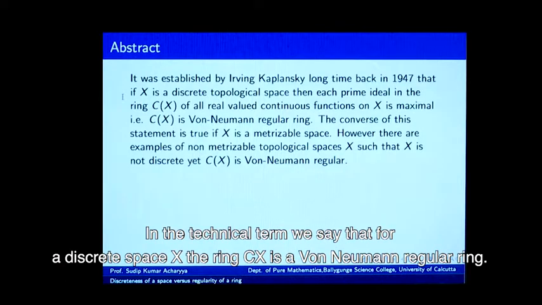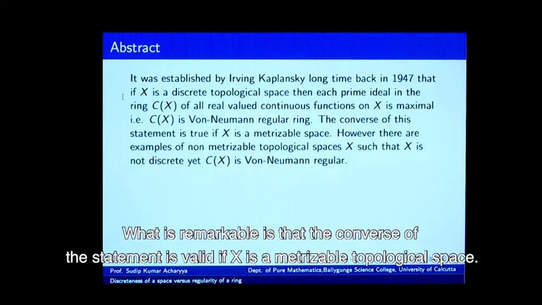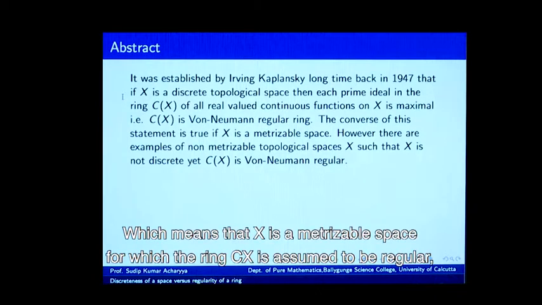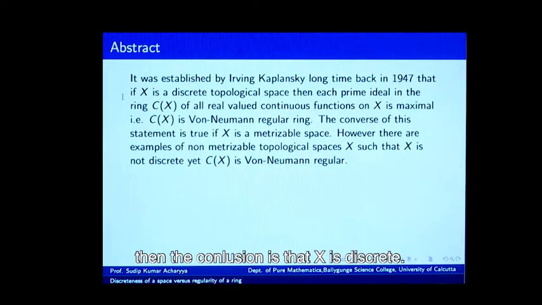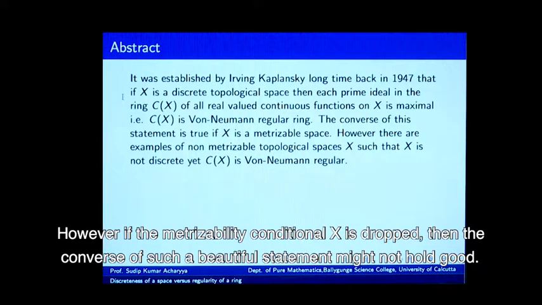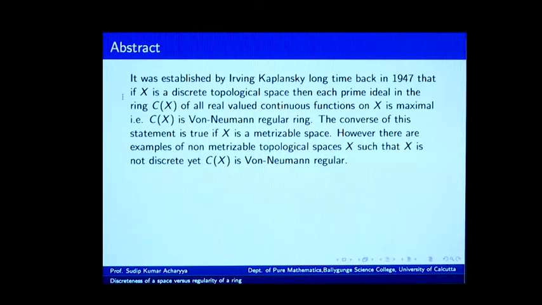In technical terms, we say that for a discrete space X, the ring C(X) is a von Neumann regular ring. What is remarkable is that the converse of this statement is valid if X is a metrizable topological space, which means that if X is a metrizable space for which the ring C(X) is assumed to be regular, then the conclusion is that X is discrete. However, if the metrizability condition on X is dropped, then the converse of such a beautiful statement might not hold good. There are some natural counterexamples.